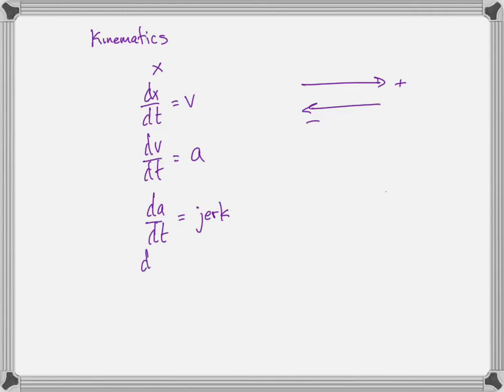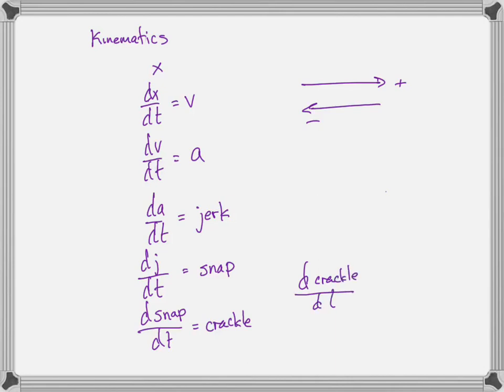Why don't we just do the rate of change of jerk? We can do rate of change of anything. And what do you think that's called? Maybe you know, maybe you don't, but that's called snap. And the rate of change of snap, I don't know what the abbreviation is called. Anybody want to take a guess? It's called crackle. And I think you might be able to guess what the rate of change of crackle is. The rate of change of crackle is indeed pop. Physicists can be fun. But the bottom line is that we really only care about these.